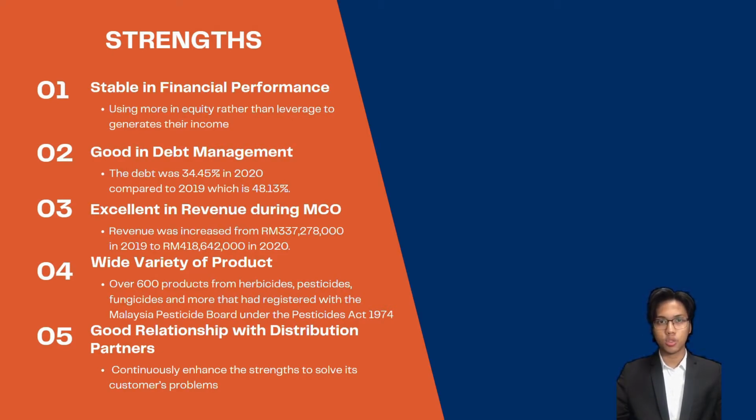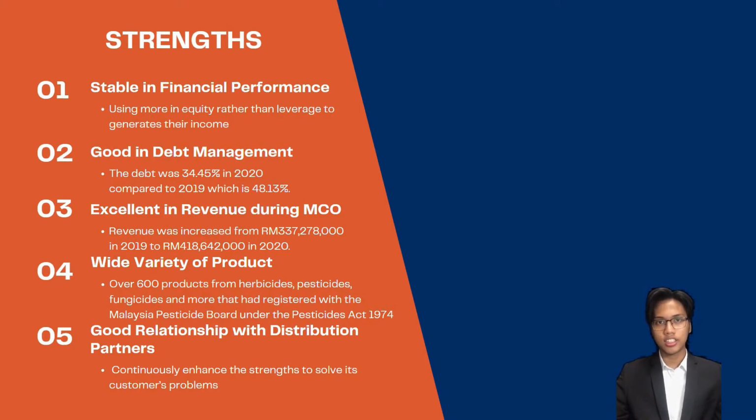It can be seen when the debt ratio was decreased from 2019 to 2020. The debt was 34.45% in 2020 compared to 2019, which is 48.13%. It will reveal that the company has the capability to manage their debt from creditors wisely and faces the least financial risk. Therefore, due to the deterioration of debts, the credit rating for the company is also not really impacted, which gives the chance of securing future loan applications.